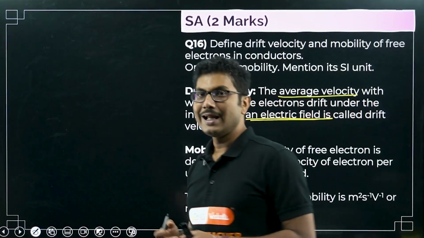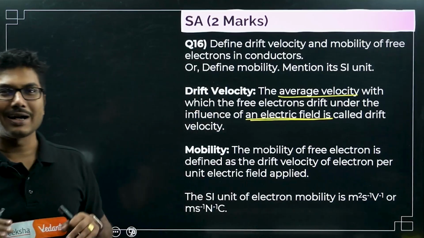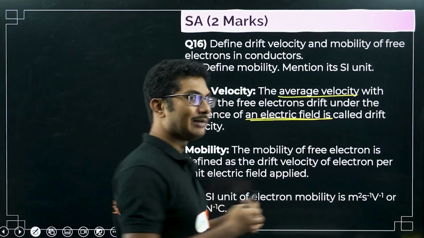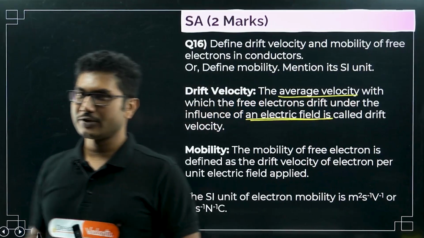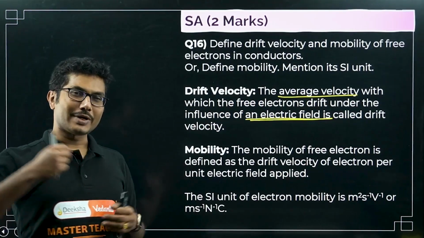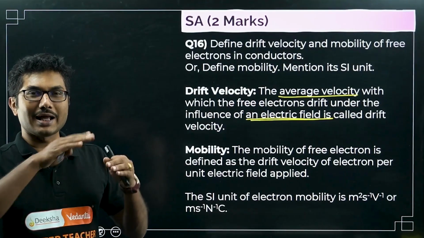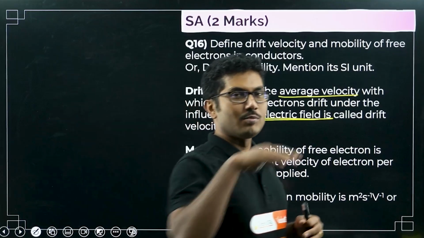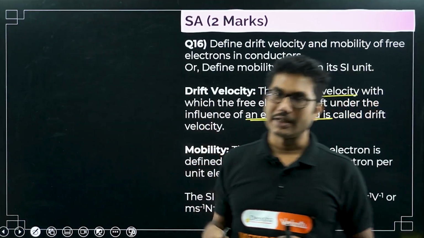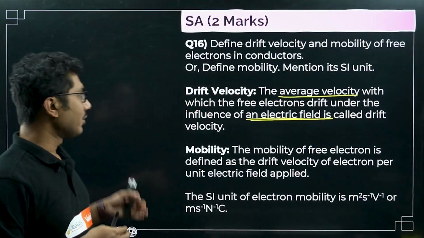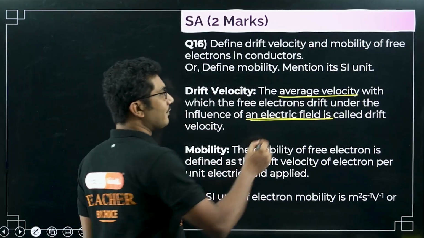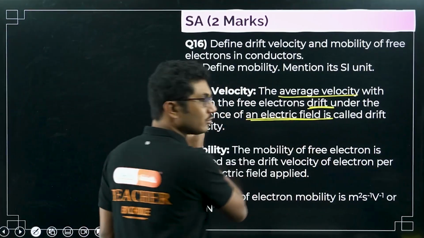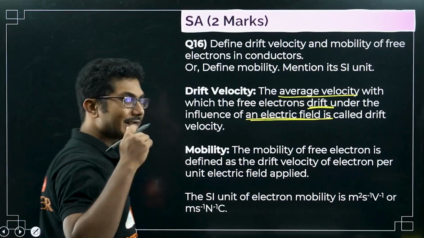Similarly, drift means electrons are riding the electric field and they are moving. Electrons move in the opposite direction of the electric field, so that's why it is called drift. Drift means they are as if floating, moving in a floating state. That's why it is called drift. I feel that many students don't know the meaning of the term drift, so I explained this term.